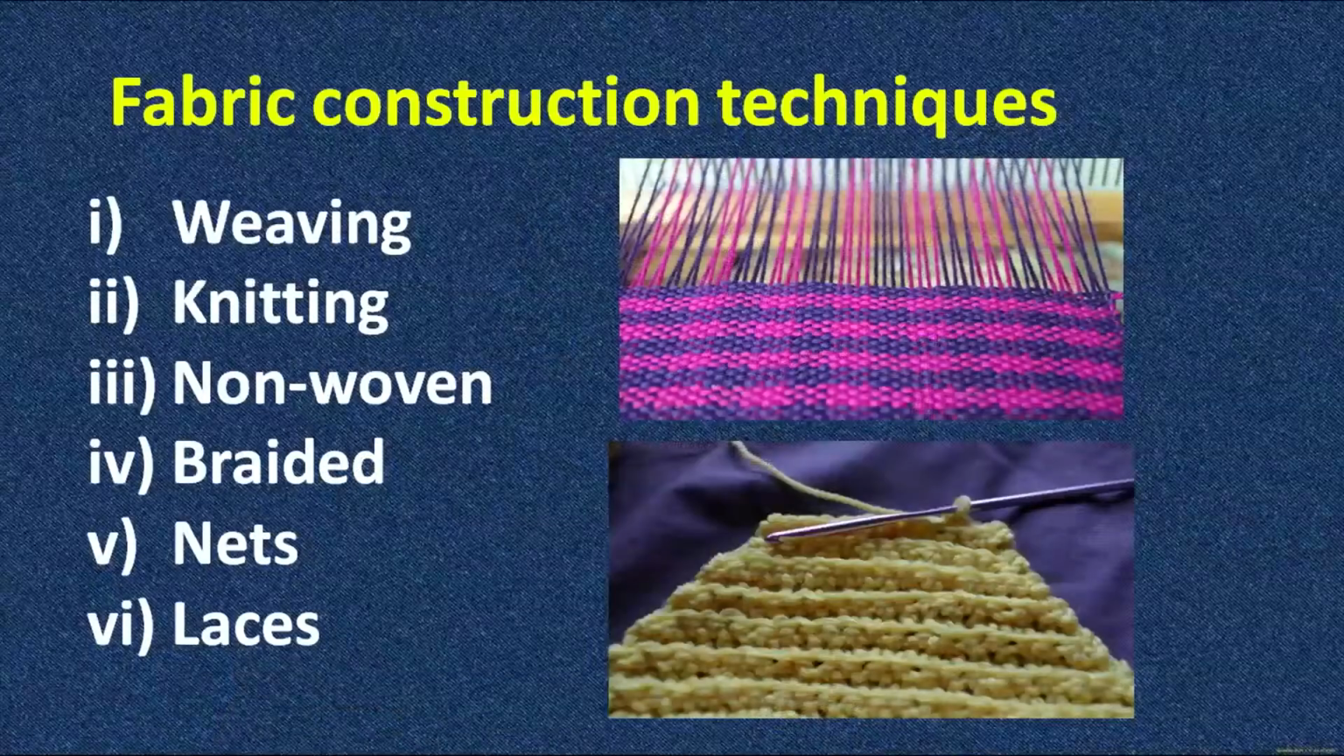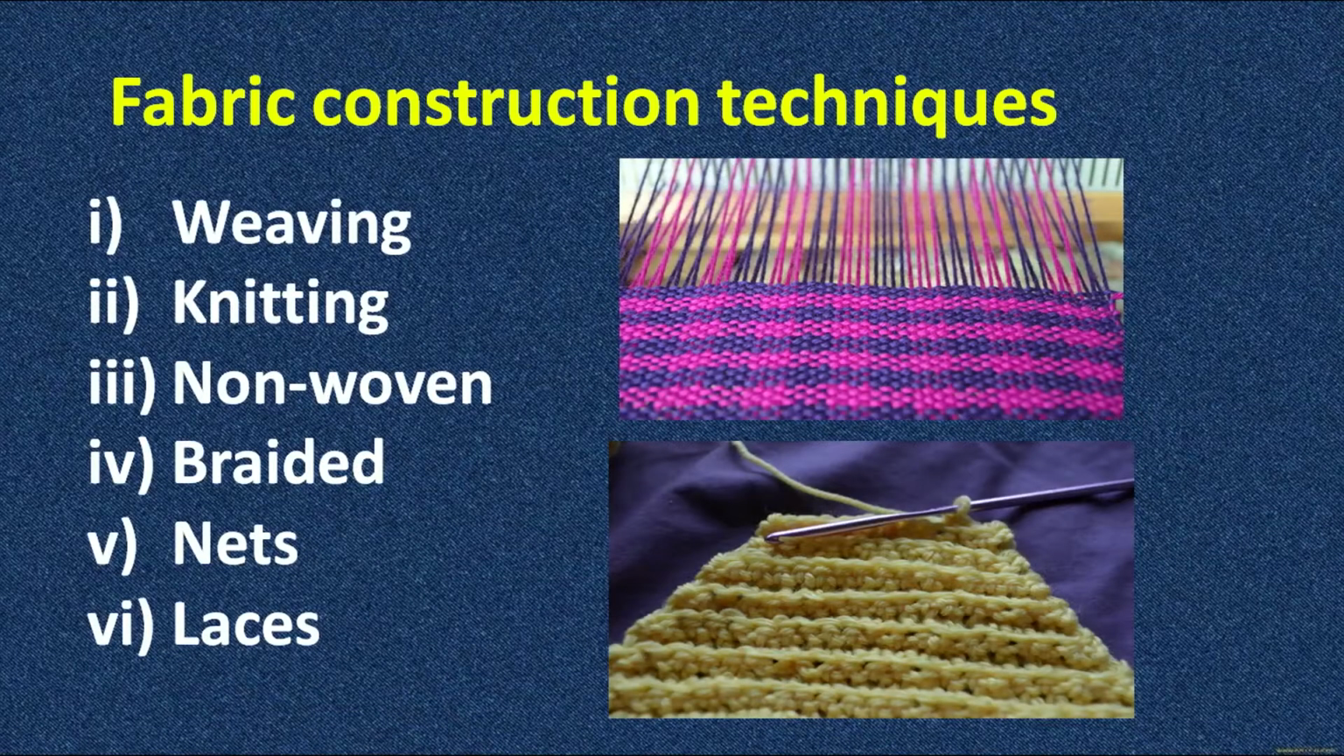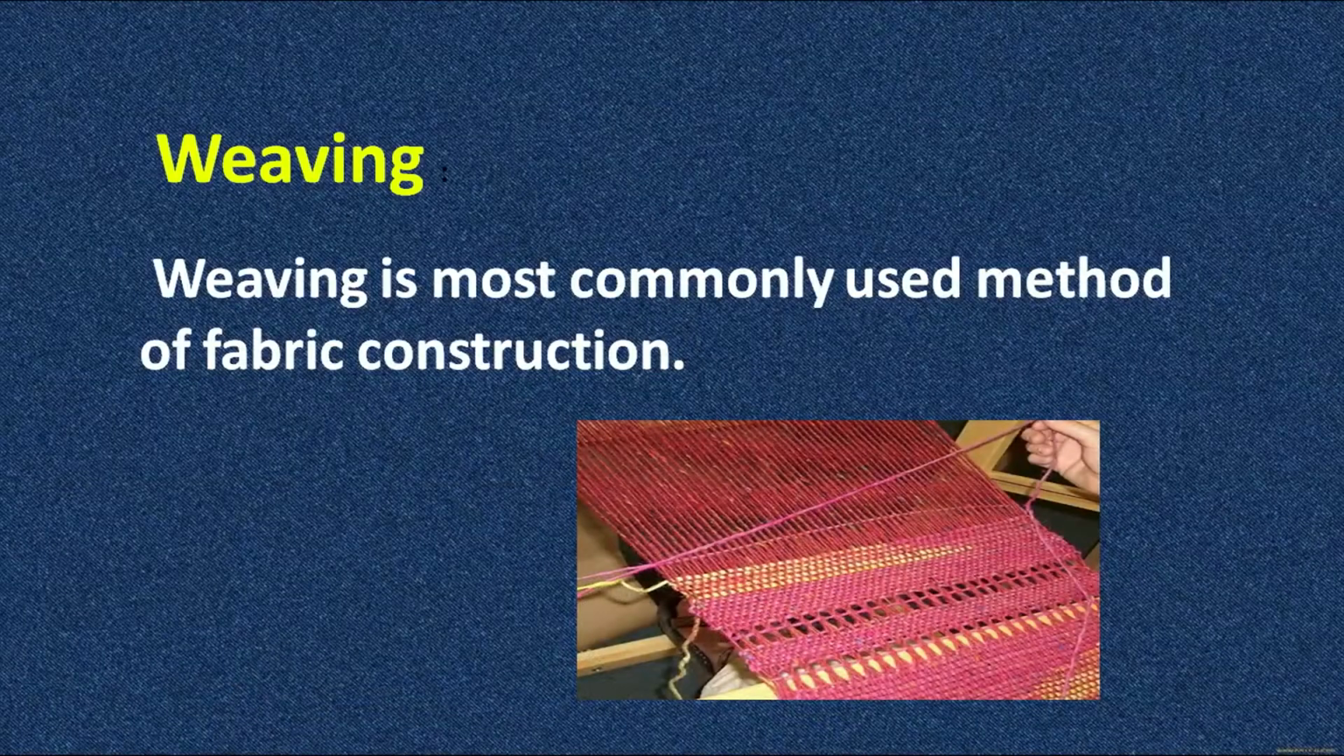Now we will discuss the construction techniques for making fabric. There can be weaving, knitting, non-woven construction technique, braiding, nets and laces. Now we will discuss each one of them in detail. Let's first discuss weaving. Weaving is the most commonly used method of fabric construction. Most of the clothes that are available in the market are made by the weaving process.